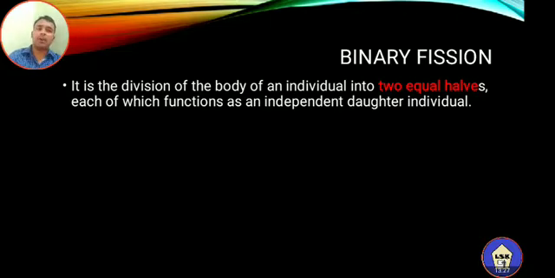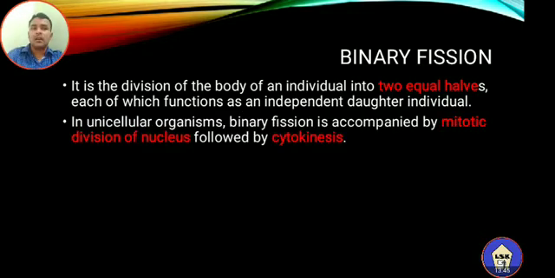So this is very important. During this type of fission, two equal sized individuals or cells are produced, each of which functions as an individual daughter organism or independent daughter individual. So that is the definition of binary fission.